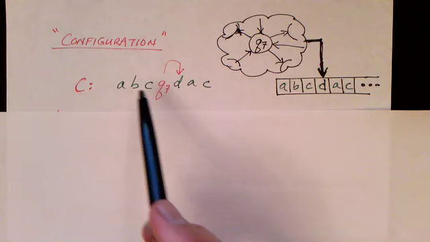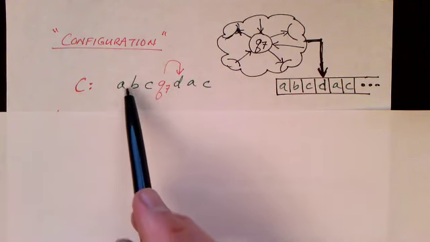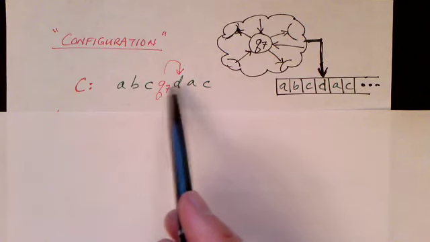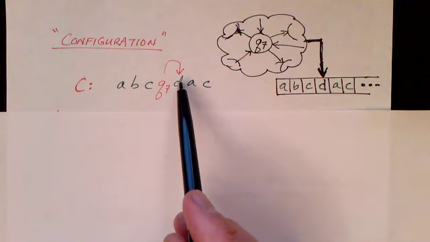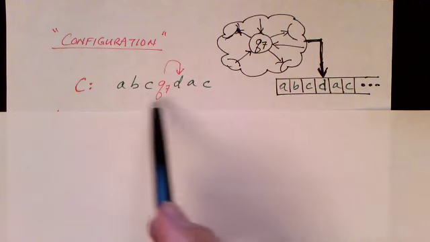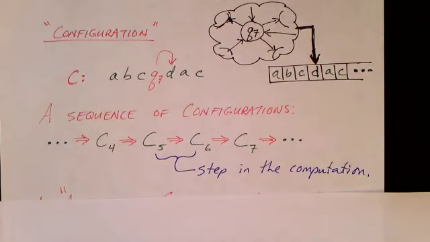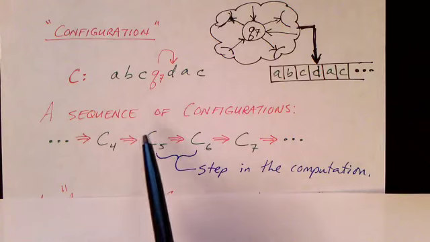We can represent this with a configuration string, and one way we can do that is by listing all the symbols in the tape and inserting the state directly before the symbol over which the head is positioned. So this particular configuration of the Turing machine would be represented by this string. So in a computation, we move from one configuration to the next.